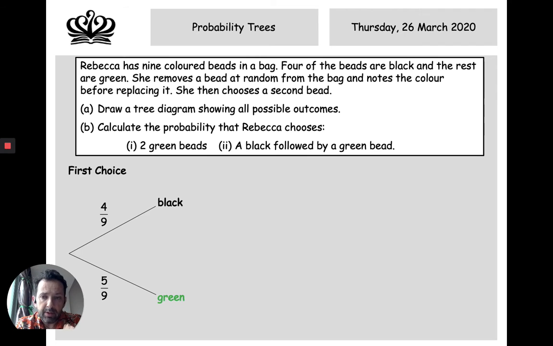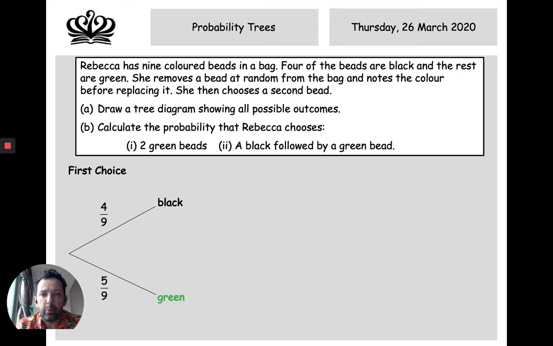The other thing that I can do is I can look at these 2 fractions, and I can add them together. If I add these together, I must get 1. So 4 over 9 plus 5 over 9 equals 9 over 9, and that's the same as 1. So that's a good way of just checking if your answer is correct. Right, so this is the first choice.